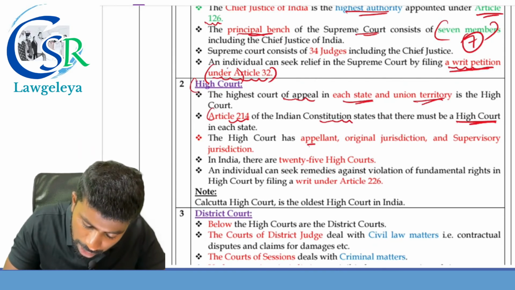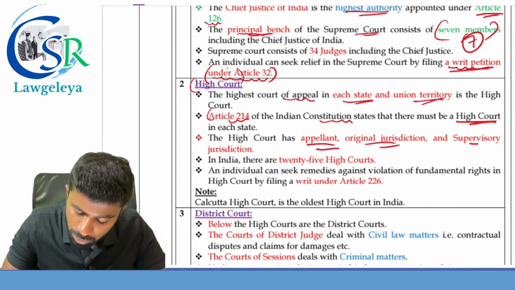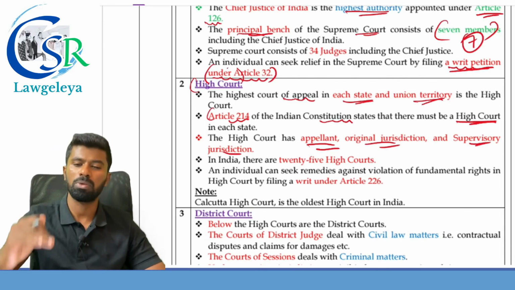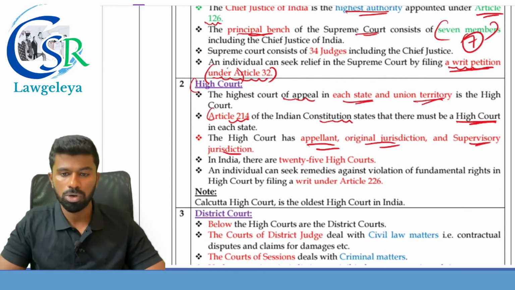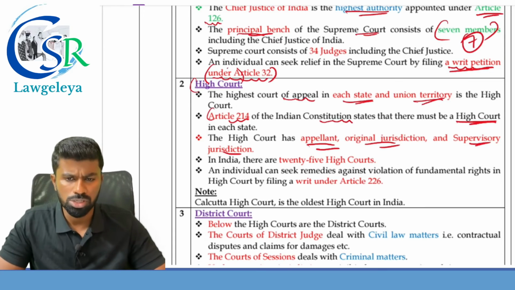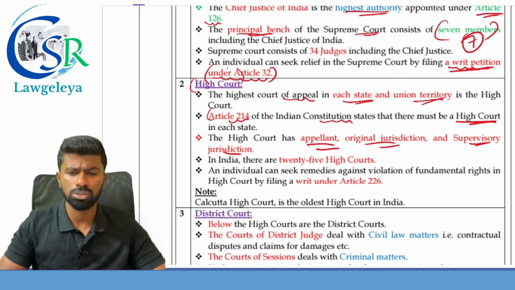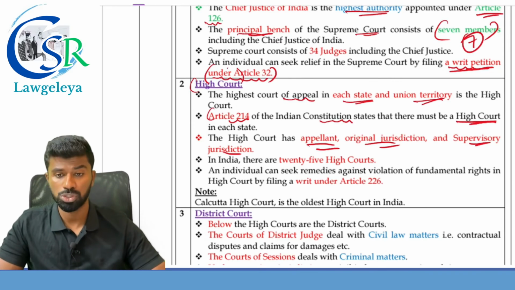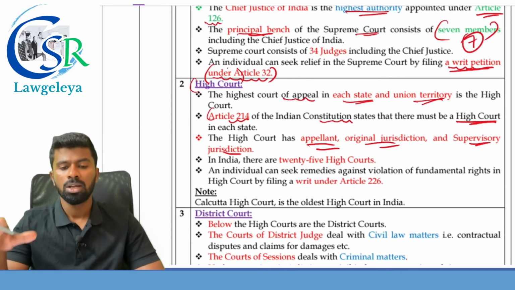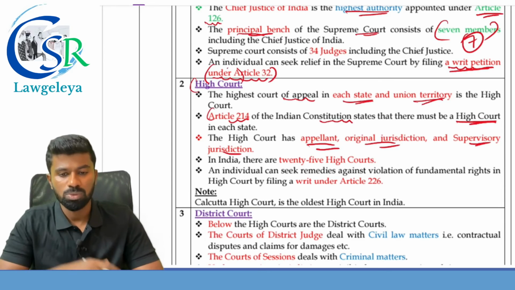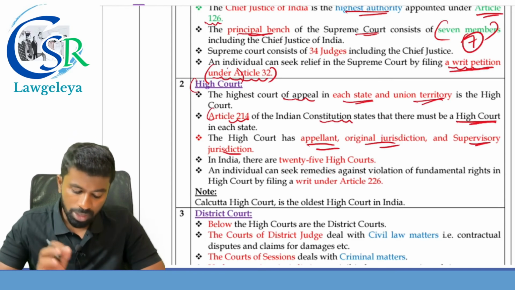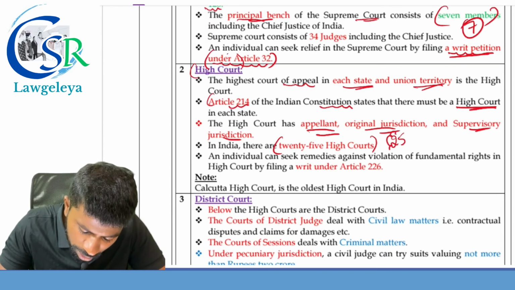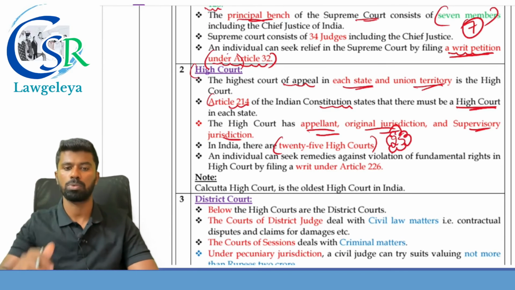The High Court has appellate, original as well as supervisory jurisdiction. It has appellate jurisdiction, which hears appeals against lower court orders. Next, it has original jurisdiction. Persons can file writ petitions or directly file a case in the High Court in certain matters. And under supervisory jurisdiction, the High Court exercises jurisdiction over the district courts as well as the magistrate courts. In India, there are 25 High Courts. How many High Courts? 25. How many Supreme Courts? Only one.